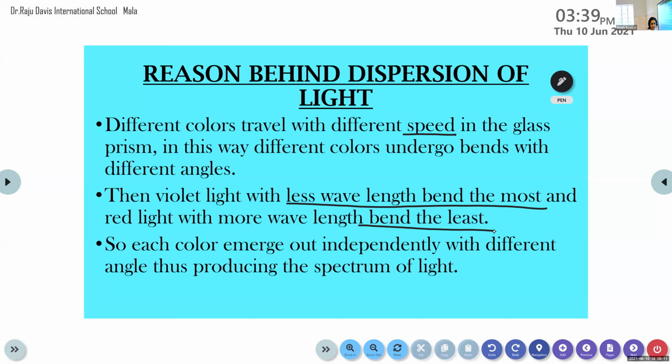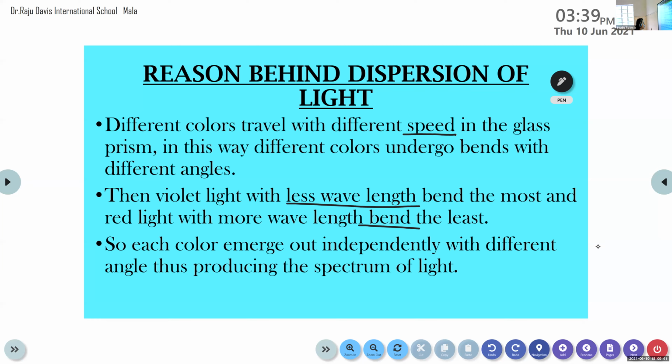So you can expect this question from this chapter: why does dispersion occur? Sometimes the question is asked like this: a prism is given and white light is pointed into the prism, and they mark points as X and Y and ask you to identify the points X and Y. After you copy down in your notebooks, I will explain the pattern of questions that can be asked from this portion.